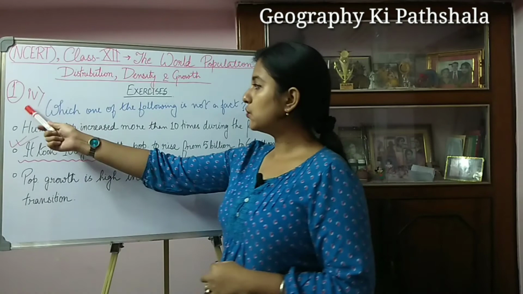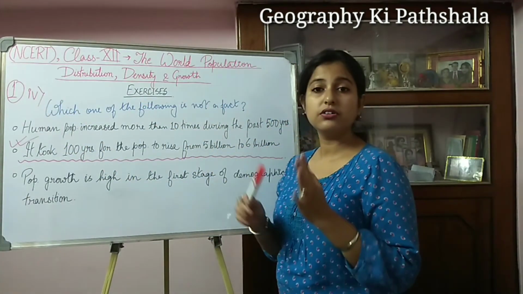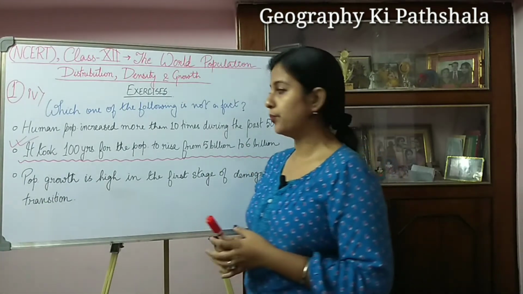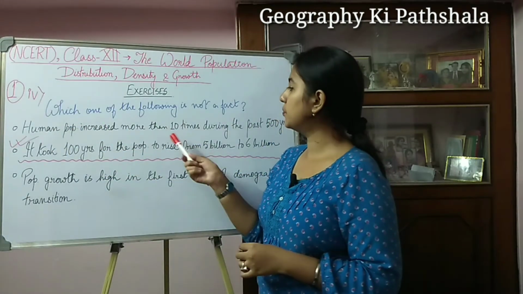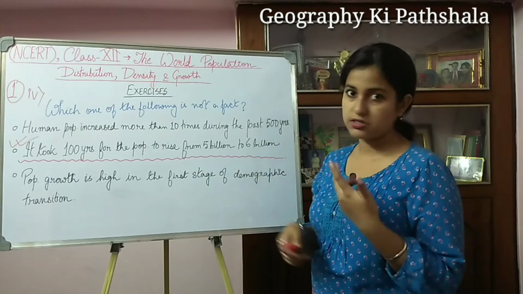The fourth question is: which one of the following is not a fact? That means which of the following is not true. The first option is that human population increased more than 10 times during the past 500 years. It's true.